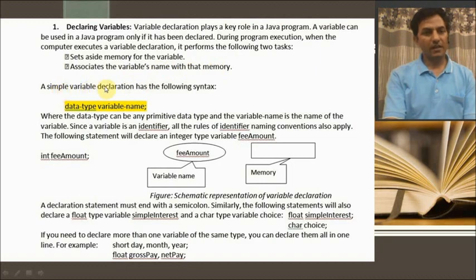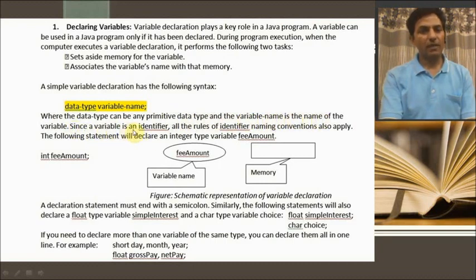A simple variable declaration has the following syntax: data type, then variable name, where the data type can be any primitive data type, and variable name is the name of the variable. Since a variable is an identifier, all the rules of identifier naming convention also apply.